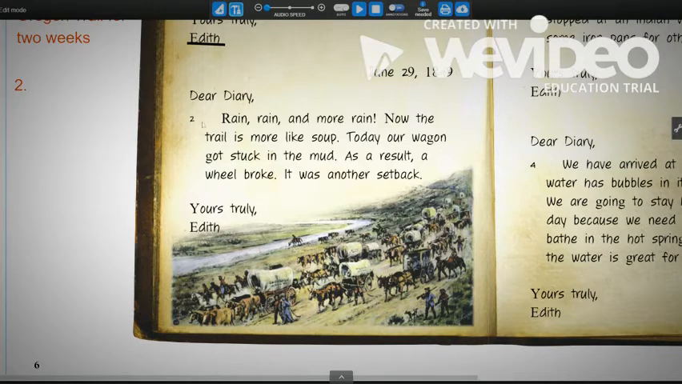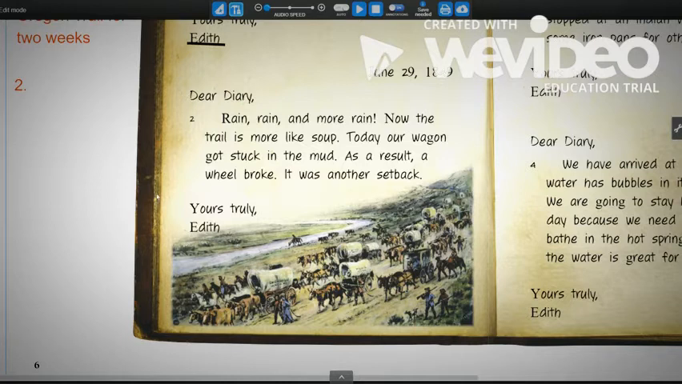June 29th, 1849, Dear Diary, rain, rain, and more rain. Now the trail is more like soup. Today our wagon got stuck in the mud. As a result, the wheel broke. It was another setback. Yours truly, Edith.